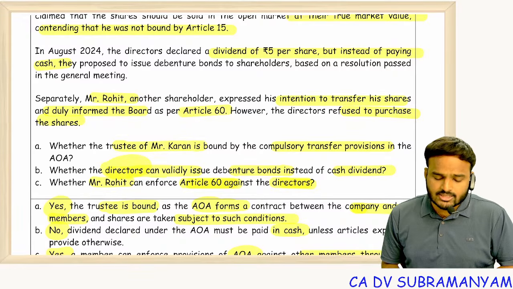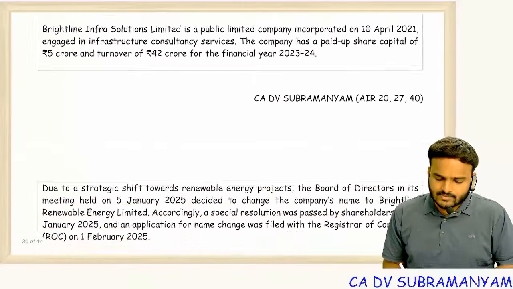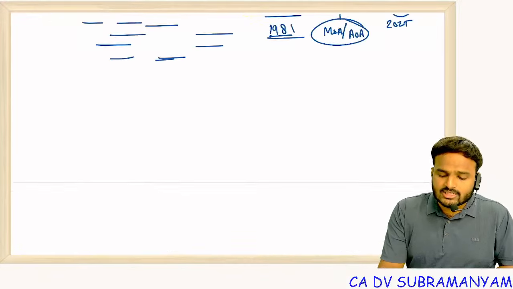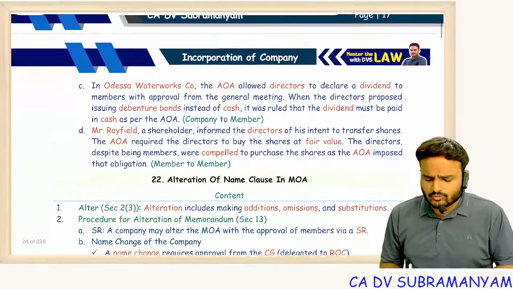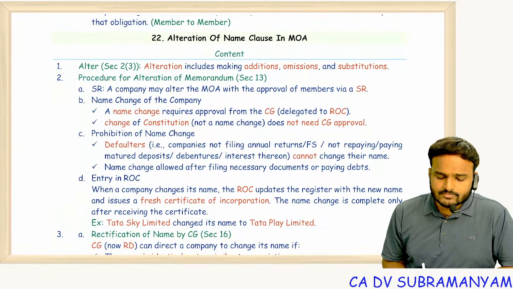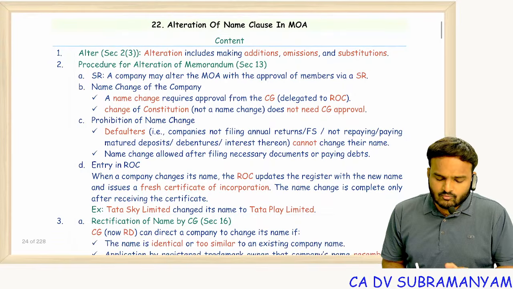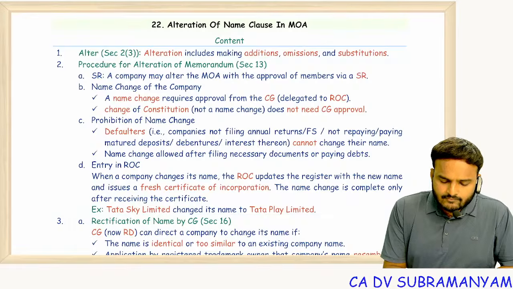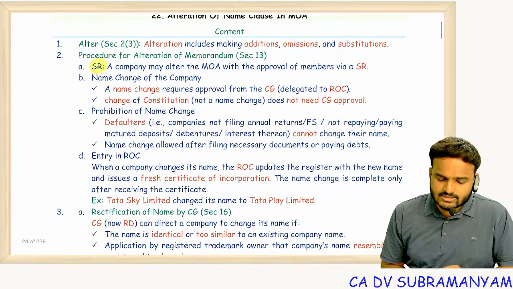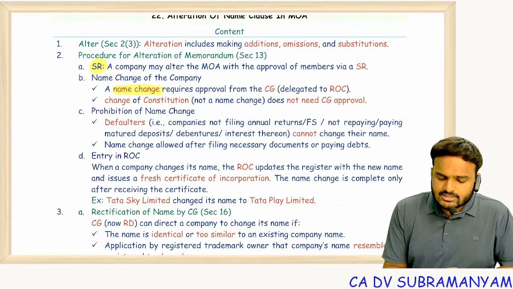Next, question 10, it is about voluntary change of name. Another beautiful question, you will see. See, alteration of name clause of the company. Alteration of name of the company. So for this, what is the procedure? First, obtain a special resolution. Next, a name change requires approval from CG, already power delegated to ROC.